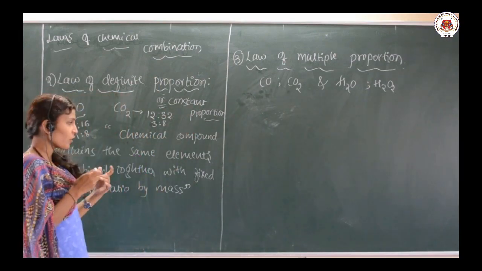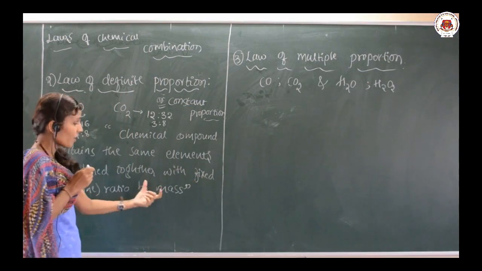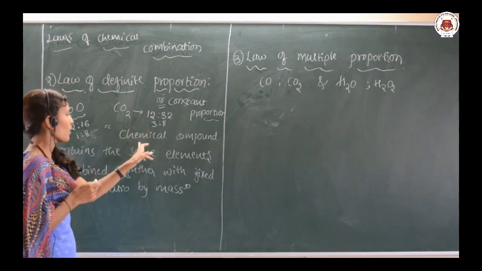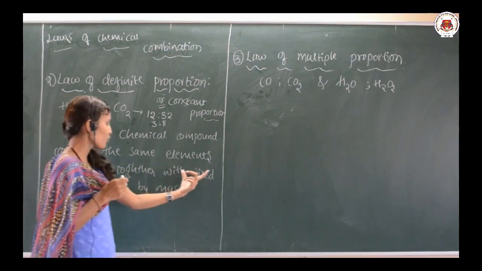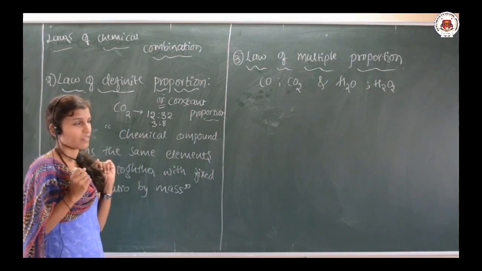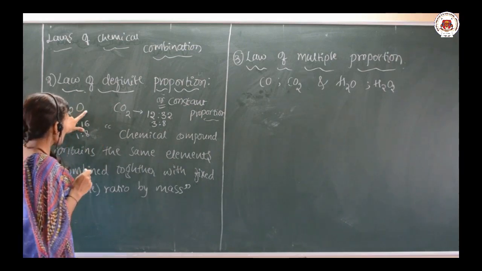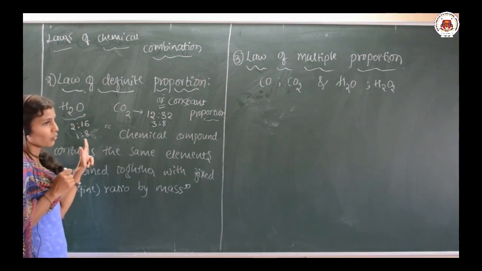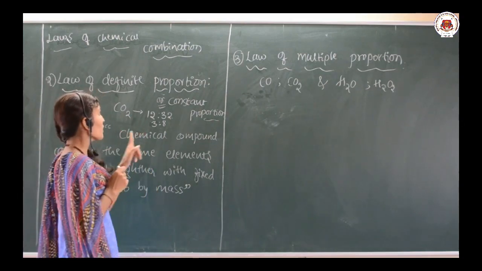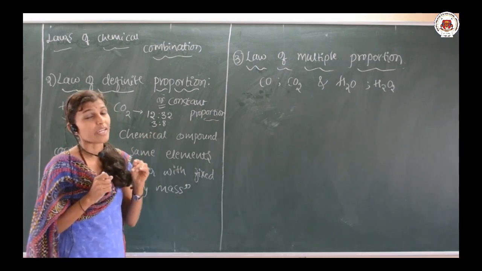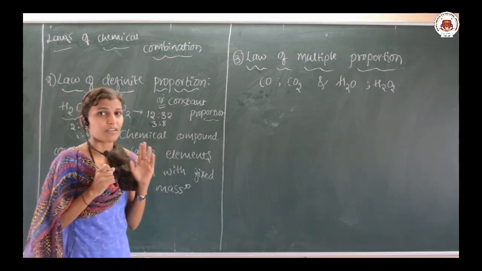Why it is definite or constant: those masses are fixed. The ratio is fixed, which is the contribution of their mass. So, the statement is that a chemical compound contains the same elements combined together with a fixed ratio by mass. Example, you can take water and CO2. In case of water, hydrogen combines with oxygen in the ratio of 1 is to 8 by their mass. In case of CO2, carbon combines with oxygen in the ratio of 3 is to 8 by their mass. So, this is how we can explain the law of definite proportion.